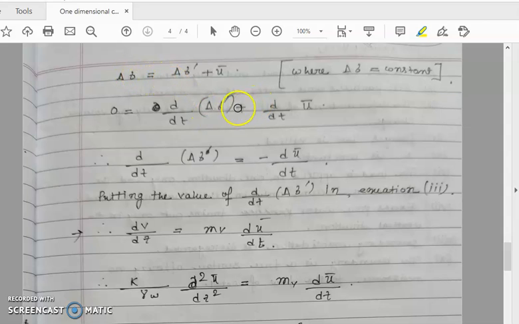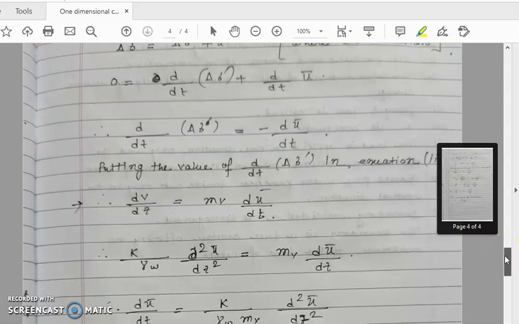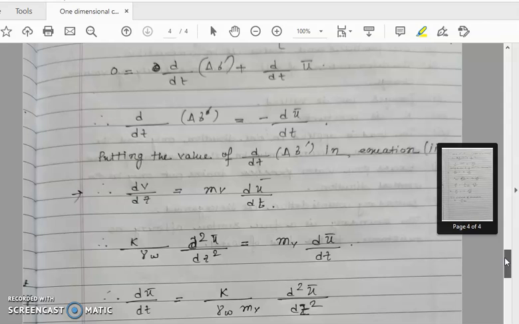So when we take the first order derivative with respect to t, it will become 0. We will get 0 equals d by dt del sigma dash plus d by dt u bar. So d by dt del sigma dash equals minus du bar by dt. Putting the value of d by dt del sigma dash in equation 3, we get dv by dz equals mv du bar by dt.